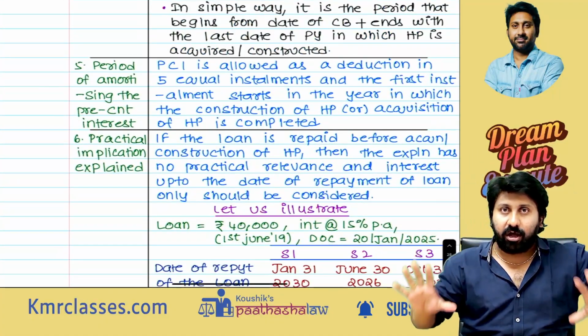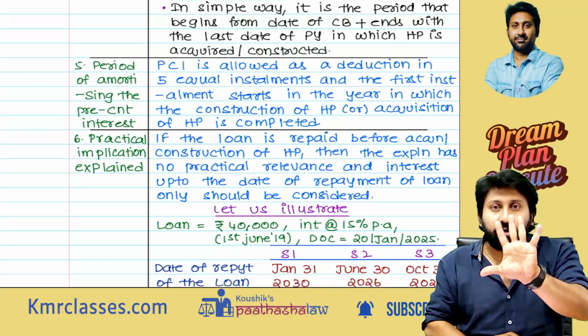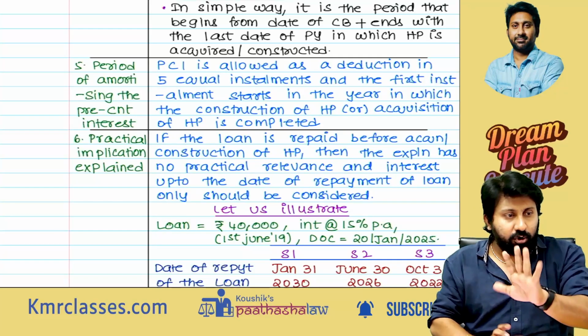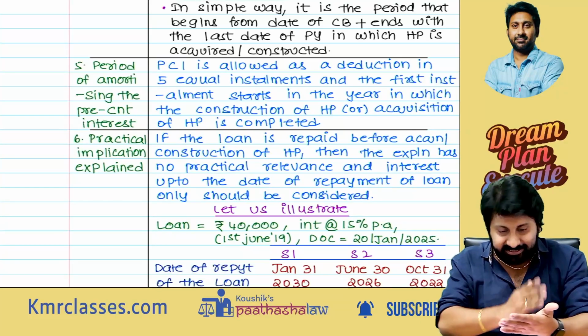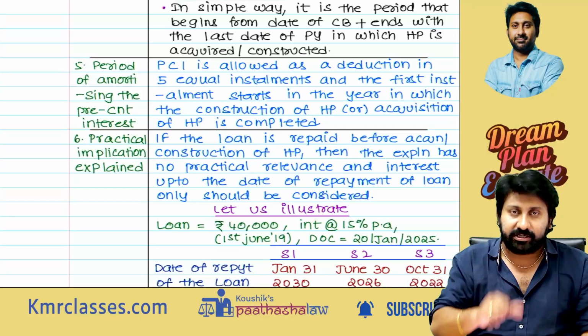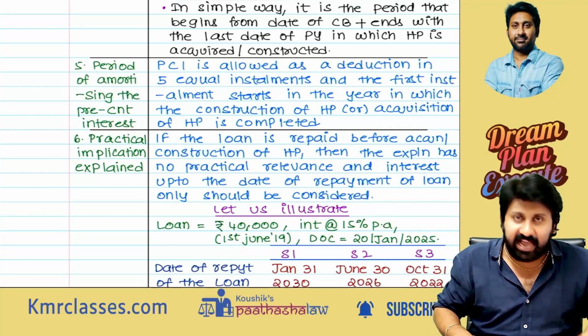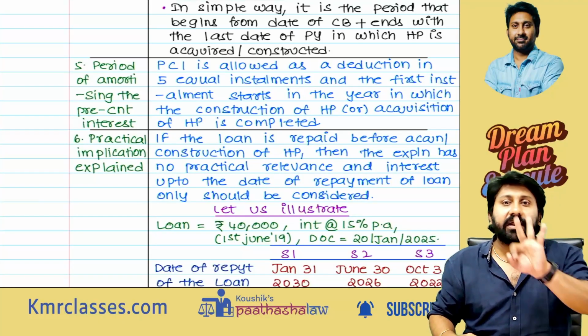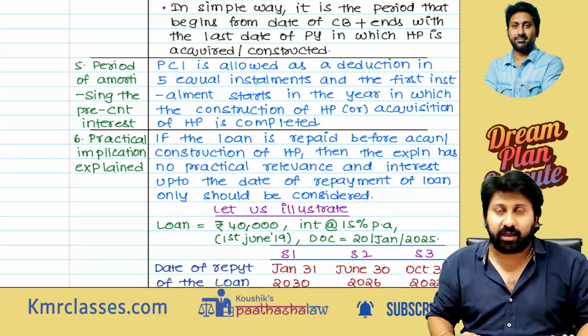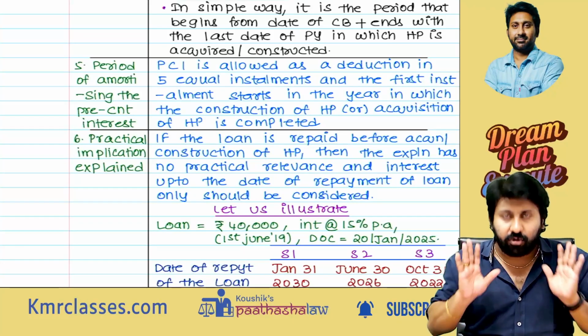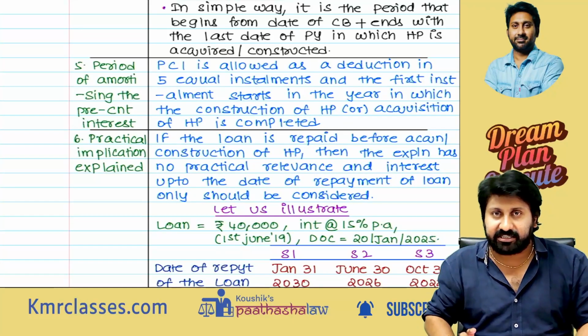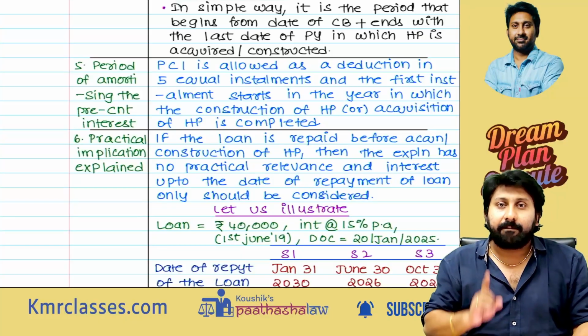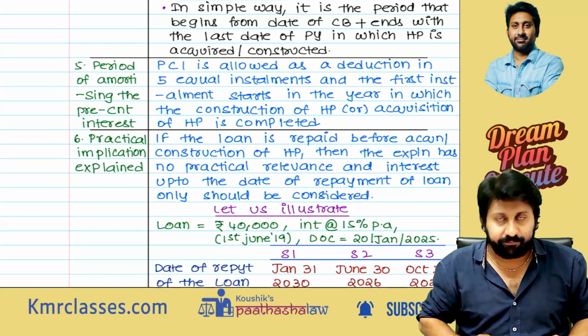After listening to all these things, your duty is to do 5 questions. Even if you don't do them, at least peruse them. Go and see 5 questions: this attempt RTP, last attempt RTP, and 3 questions from the study material randomly. Whichever you feel tough, do those questions. You are done with the house property chapter. Go to the next one. My next revision will be on PGBP. Thank you very much.